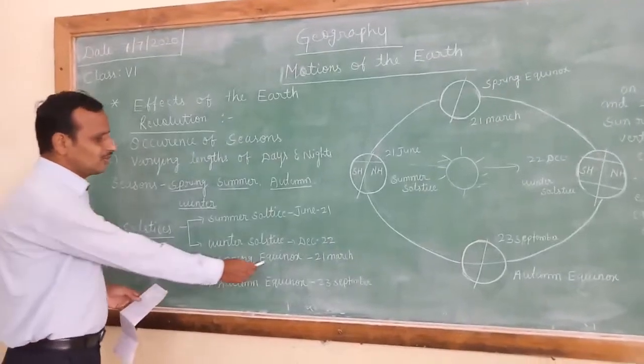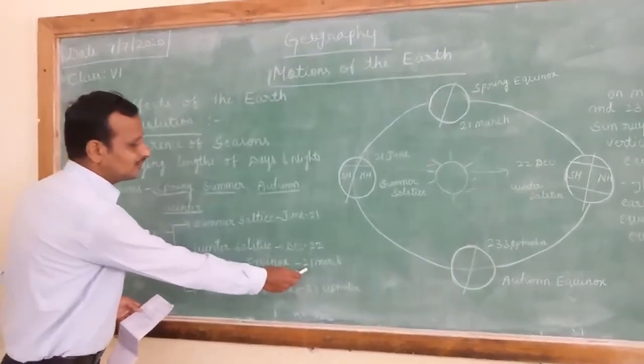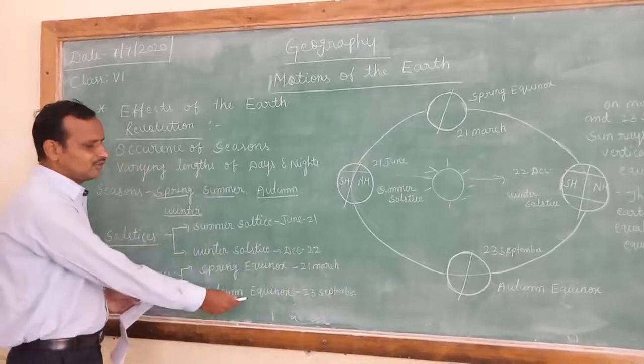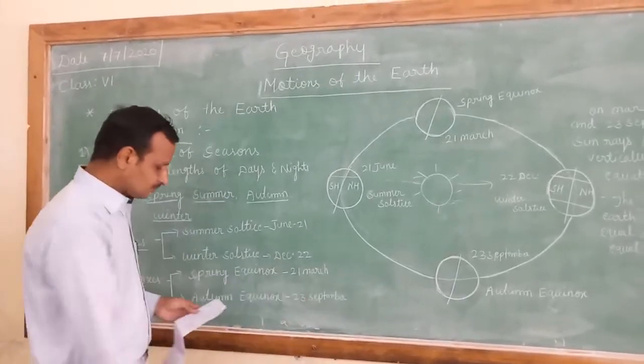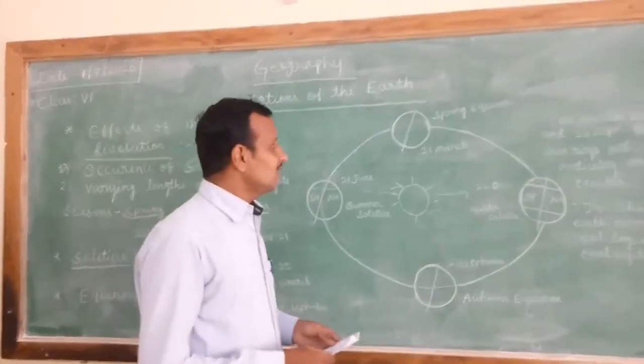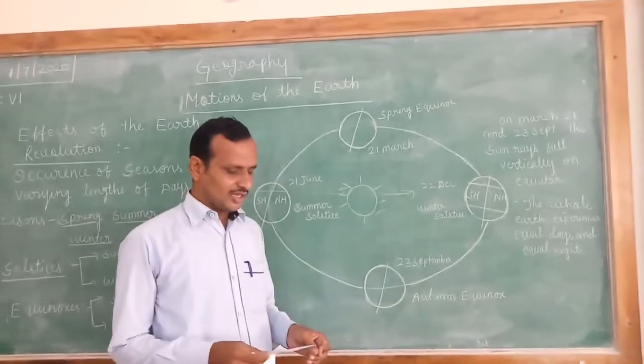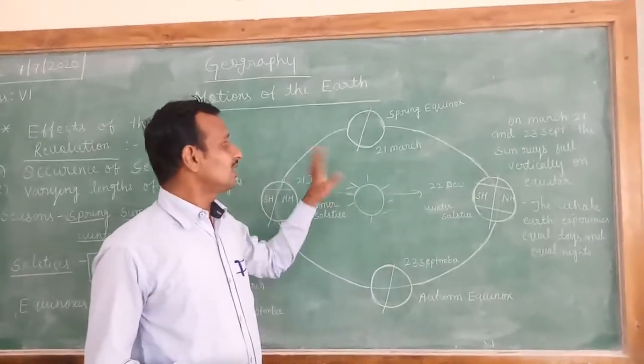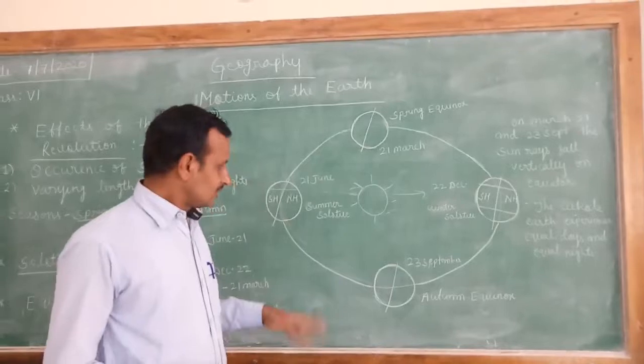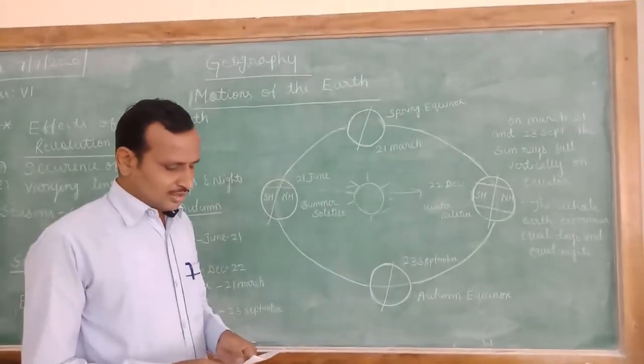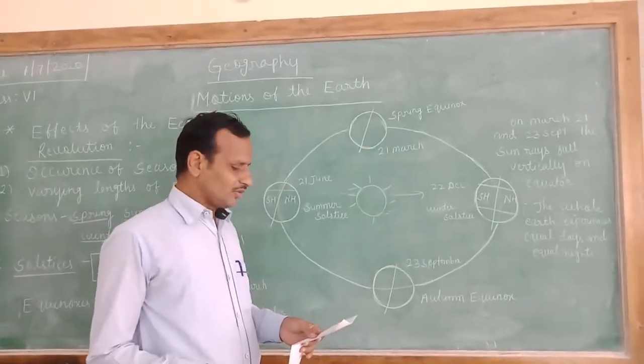The first one is the spring equinox, that is 21st March, and the other one is the autumn equinox, that is 23rd September. I repeat once again, when the days and nights are equal during the earth's revolution, that is the meaning of the equinox. We have two equinoxes. The spring equinox is dated 21st March.